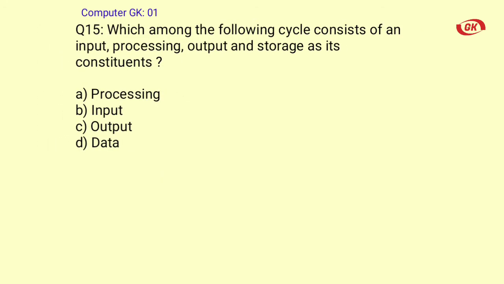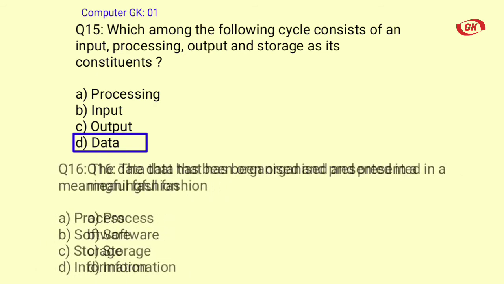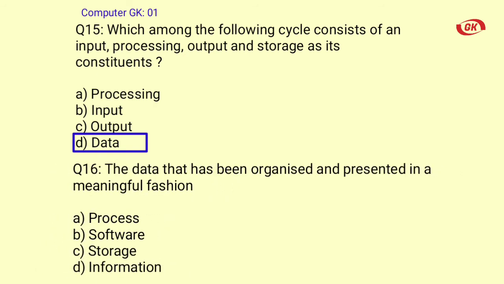Question number 15. Which among the following cycle consists of an input, processing, output and storage as its constituents? A. Processing, B. Input, C. Output, D. Data. The correct answer is option D. Data.